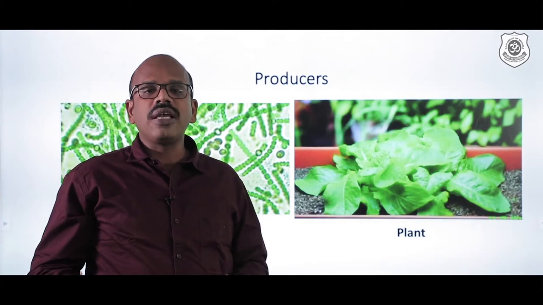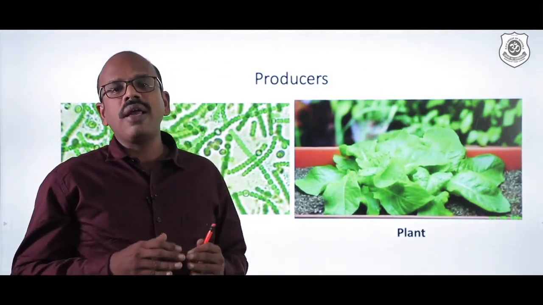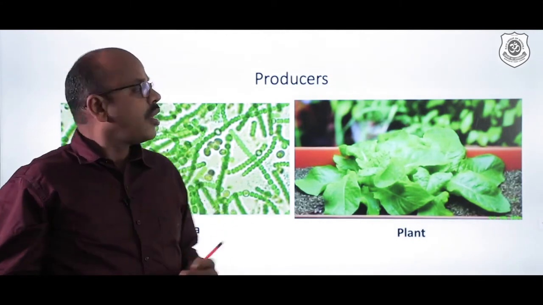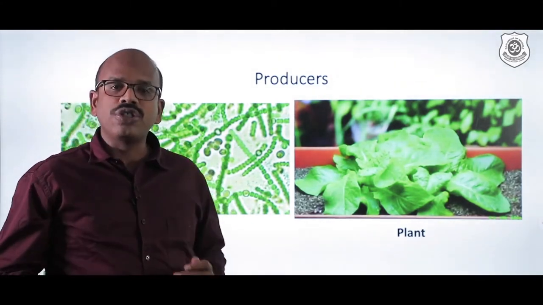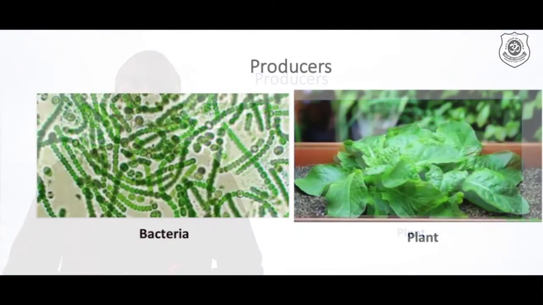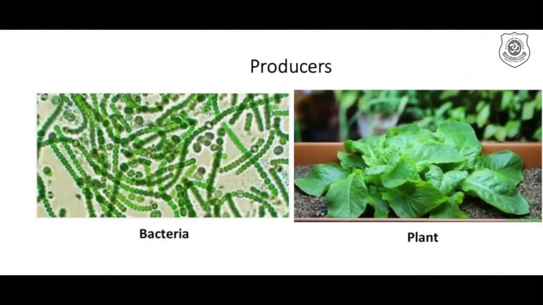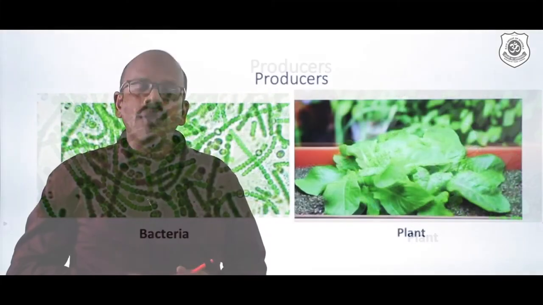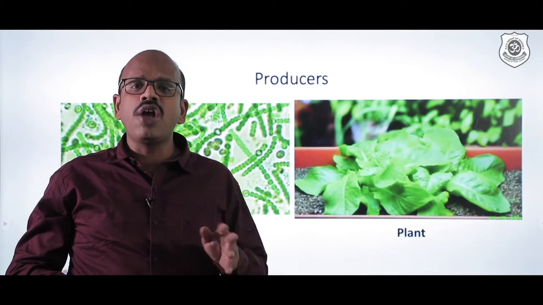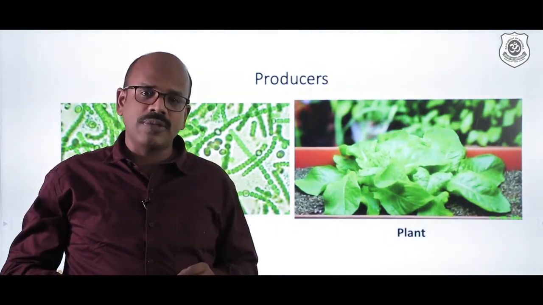Next, now we are going to see how these biotic factors are going to be classified in an ecosystem. The first level is called producers. Producers are nothing but the photosynthetic bacteria and the green plants. These plants and the bacteria are going to do one fantastic process called photosynthesis. I tell you, my dear students, there is no lab in this world which can do photosynthesis as an experiment. Yes, photosynthesis is such a highly complicated process taking place only in plants.